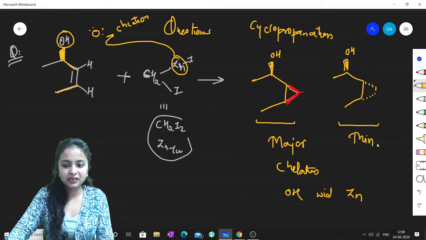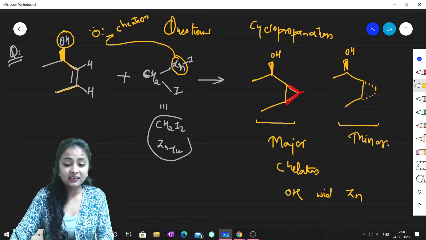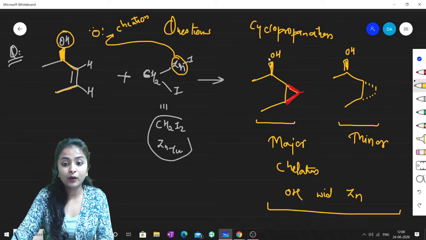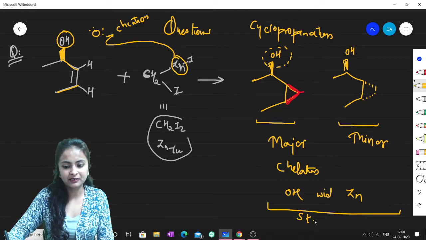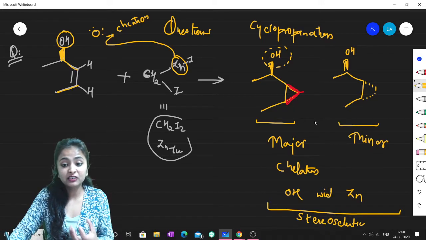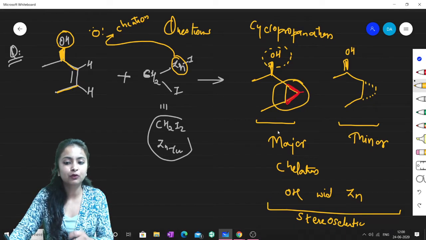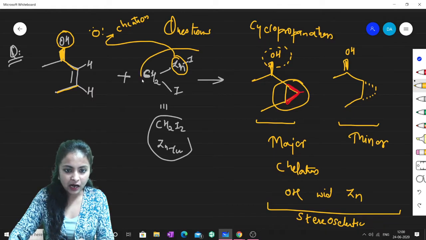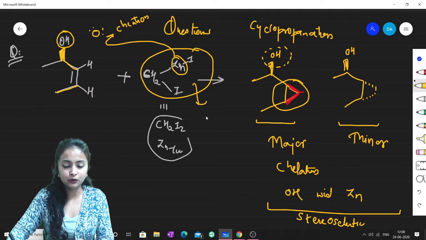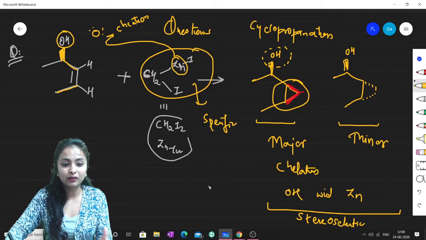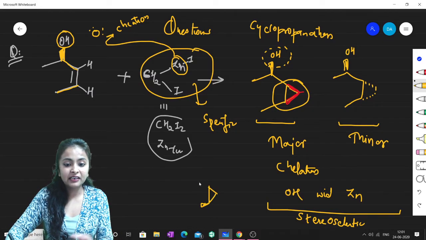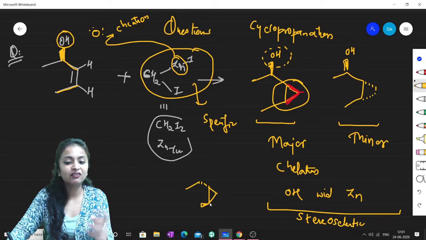Because this is major and this is minor, we will say that this is stereoselective with respect to OH. It is stereoselective because we have preferentially selected this as the main product. Whereas with respect to carbene, it will always be stereospecific. Specific in the sense that the product will never be like this. It will never be in the trans form.